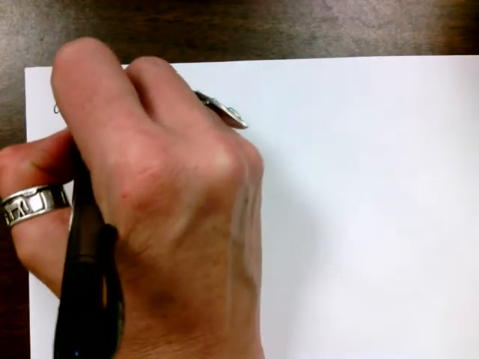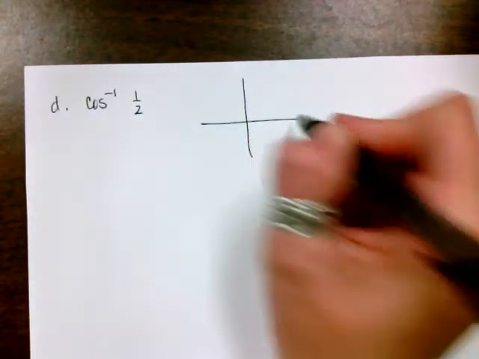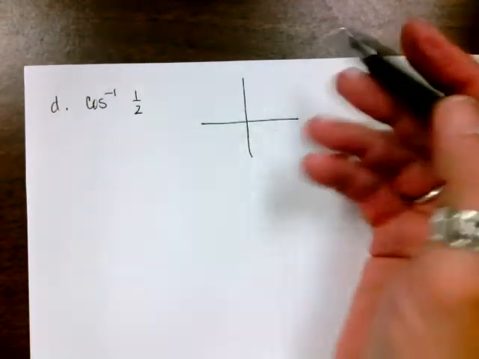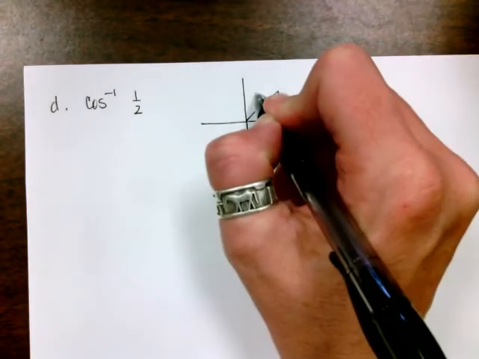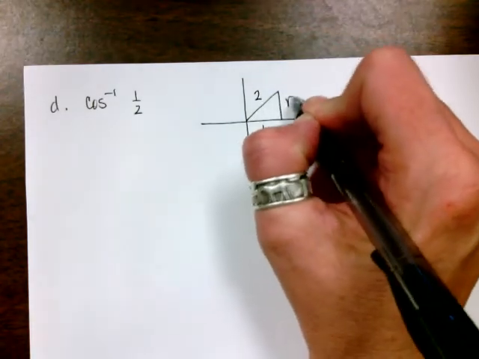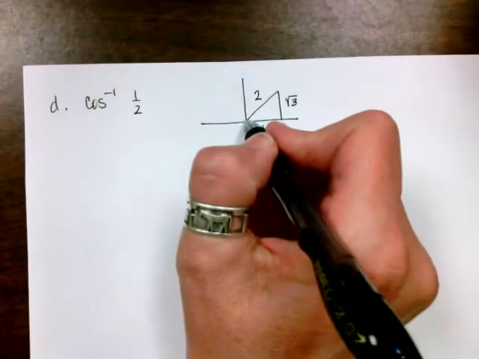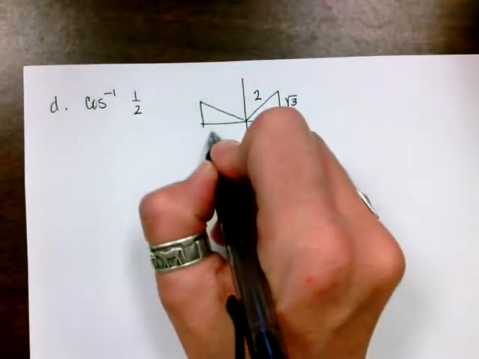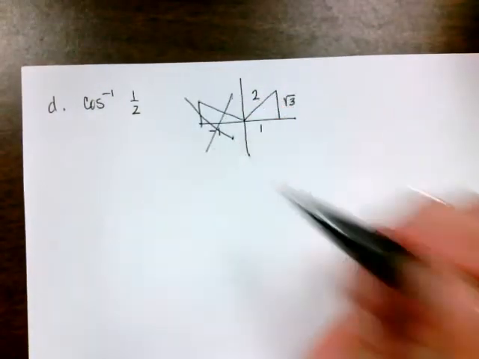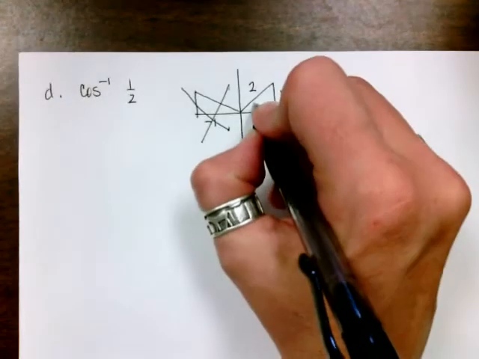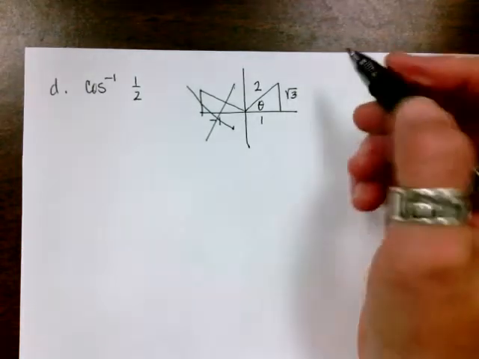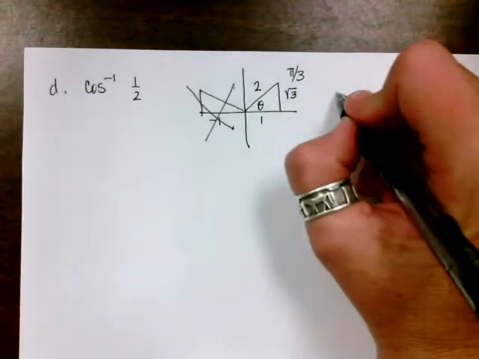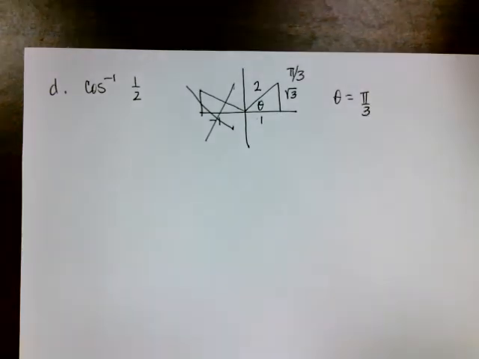This one says the inverse cosine of 1/2. So we always start with our diagram. Arc cosine is limited to the top half. Cosine is positive in the first quadrant because cosine is x over the hypotenuse. That means this is radical 3. It potentially could be over here as well, but over here the x is negative, so this piece doesn't work. My theta is here. Across from the radical 3 is a 60, so this is pi over 3. So my theta is equal to pi over 3.